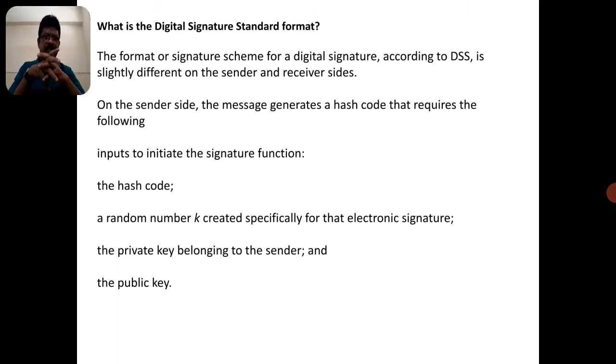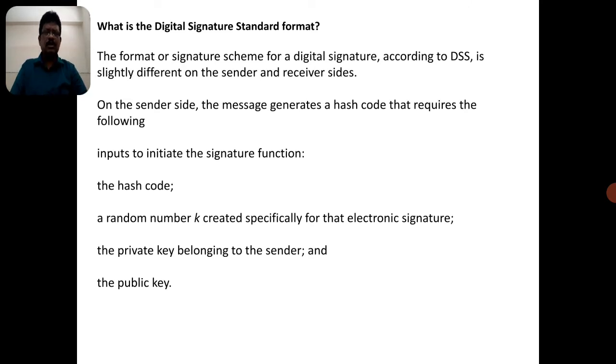On the sender side, the message generates the hash code. How is this signature provided on the sender side? The sender prepares the message with the help of hash codes. The hash codes can be considered under the following criteria. The first input to the signature function is the hash function.